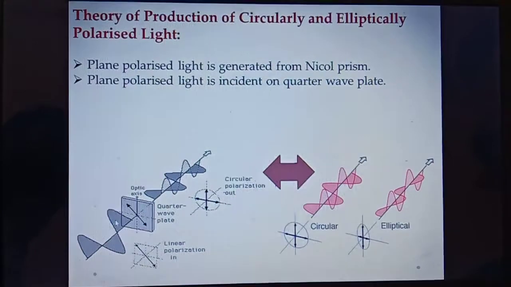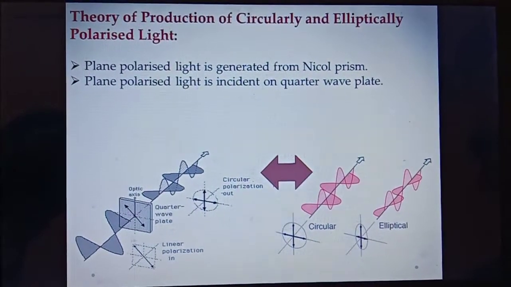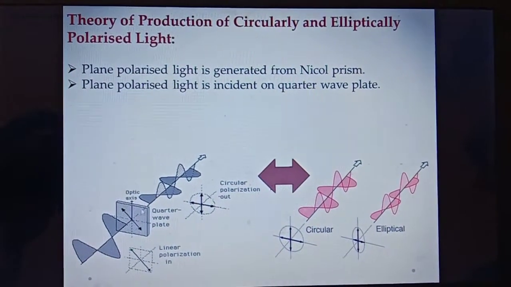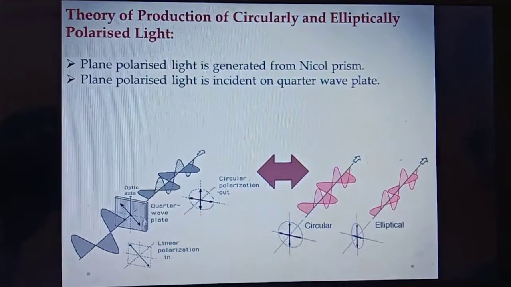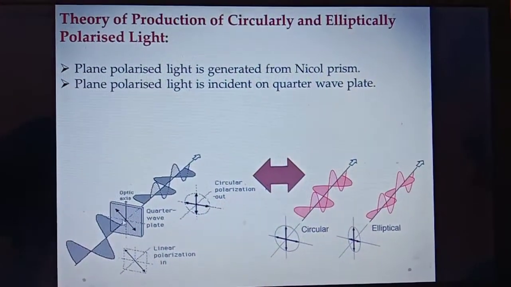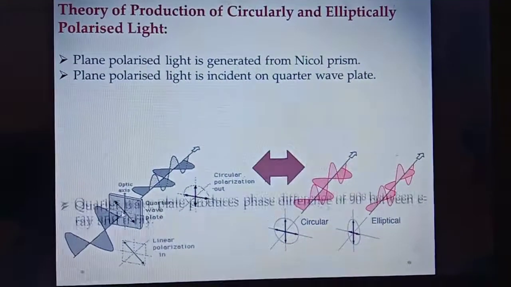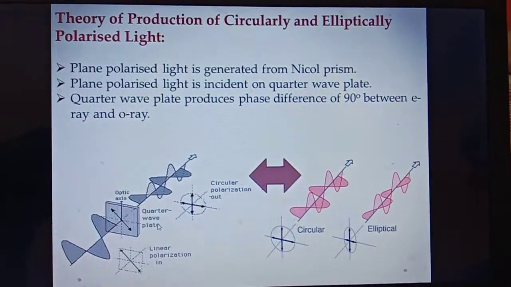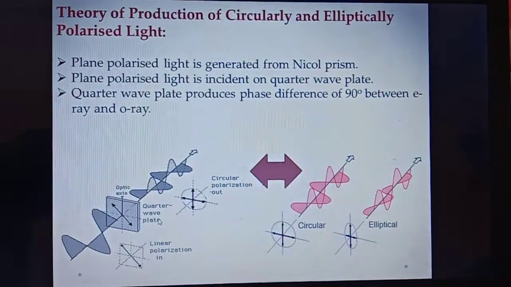After that, this plane polarized light is incident on the quarter wave plate. This is the quarter wave plate. This plane polarized light is normally incident on this quarter wave plate. This quarter wave plate is made from a double refracting crystal.